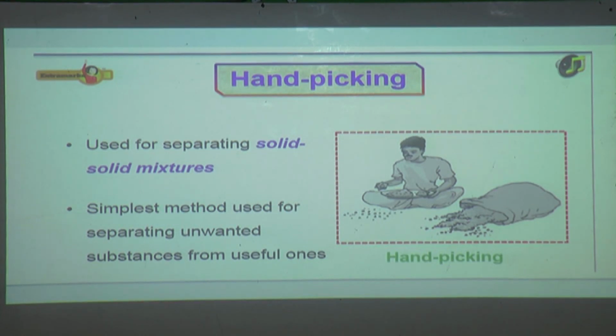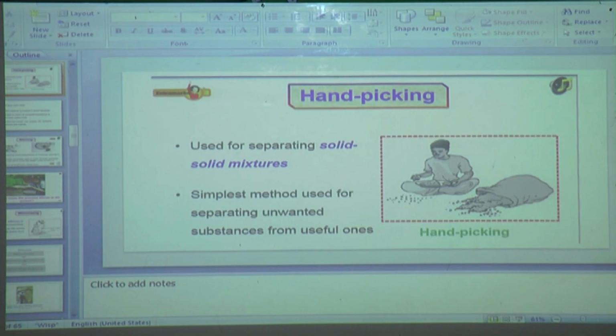We collect them in a large amount, and they are separated according to ripeness and size. Then the fruits separated into the different kinds are forwarded for sale. Now let us see a video regarding hand picking.